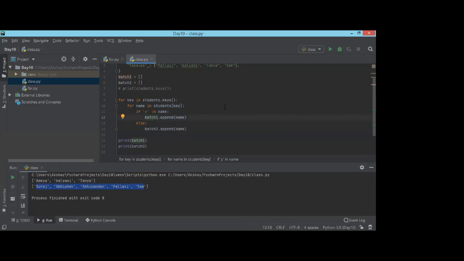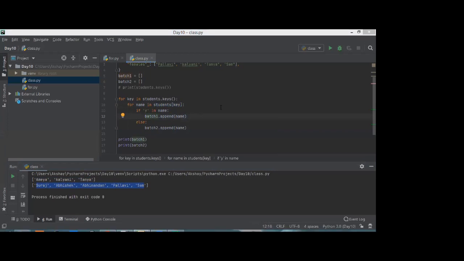With this, I just wanted to clear the next concept, which is when you can use while and when you can use for. We just saw how you can use for loop. Yesterday we saw how you can use while loop. We did a lot of hands-on.